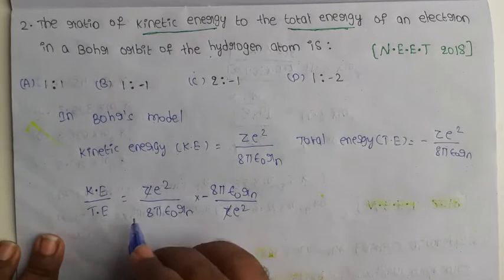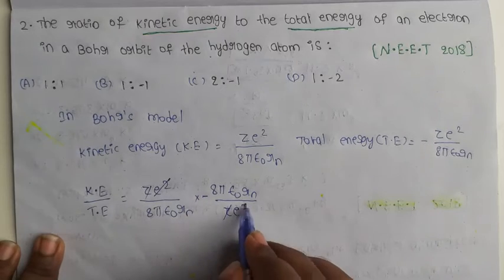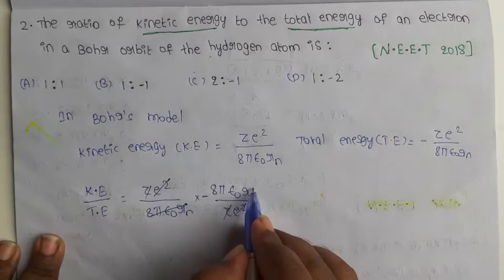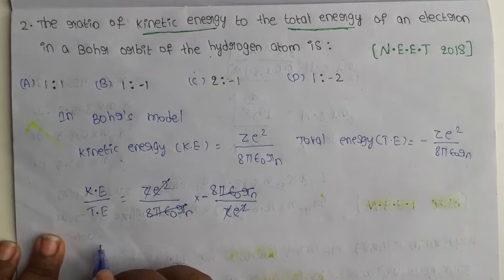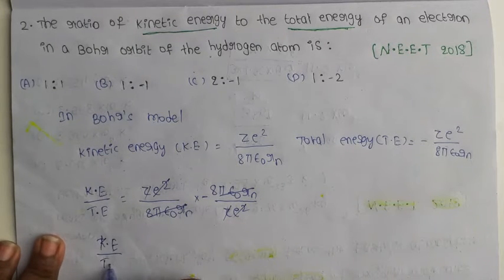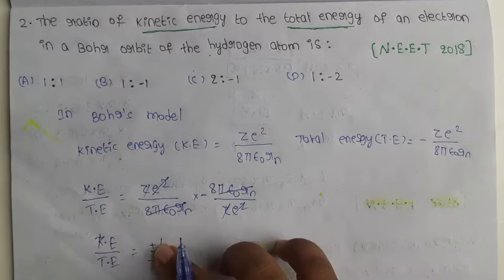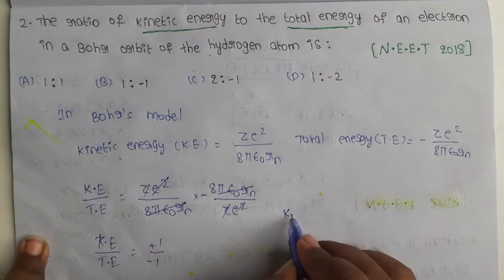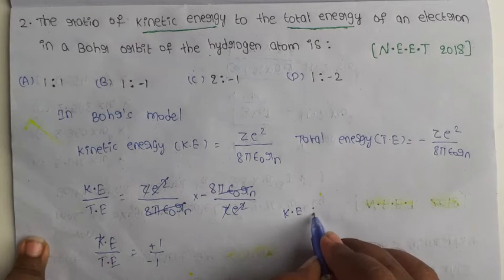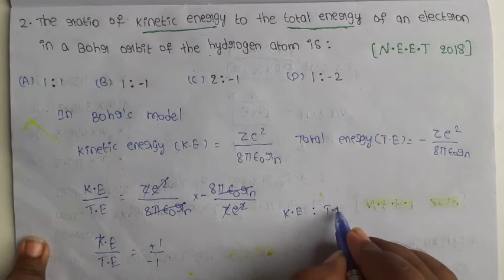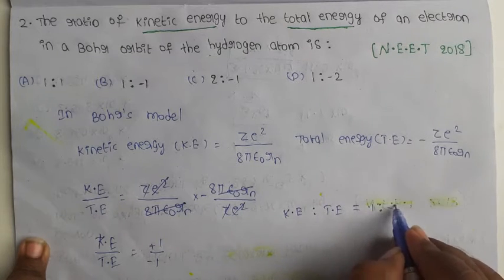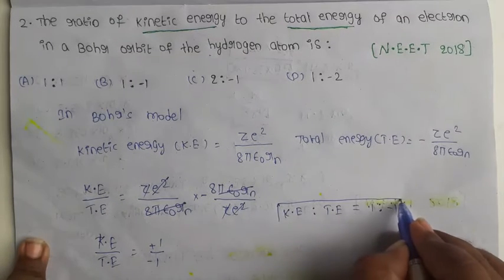Here Z cancels, e square also cancels, and 8 pi epsilon naught into rn also cancels. What is the value? Ke by Te equals numerator 1 and denominator minus 1. So kinetic energy to total energy is 1:-1. This is the answer.